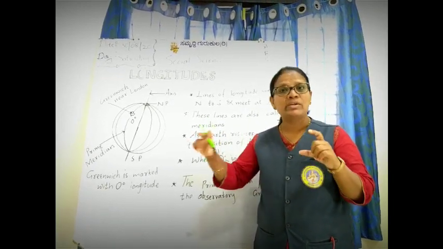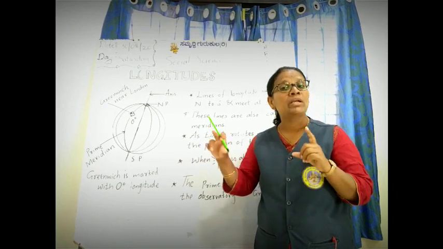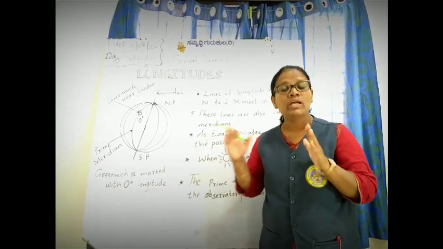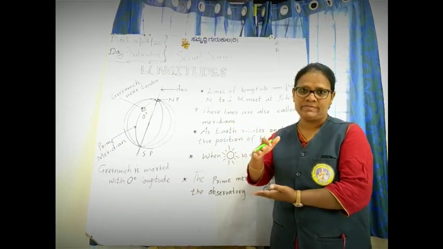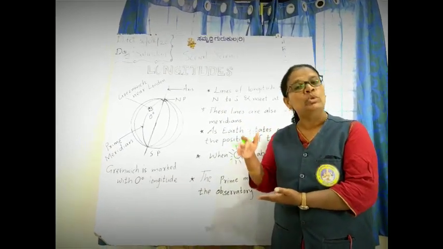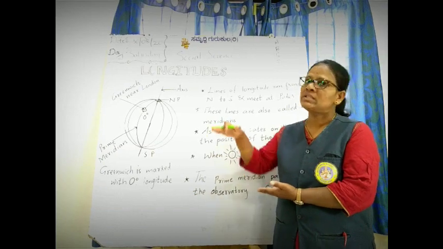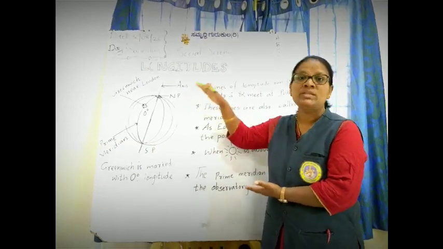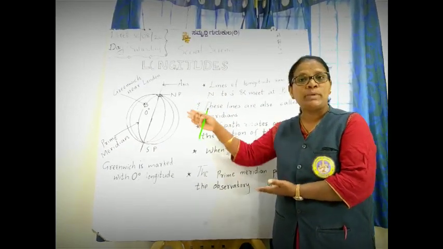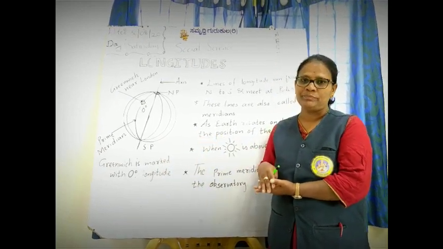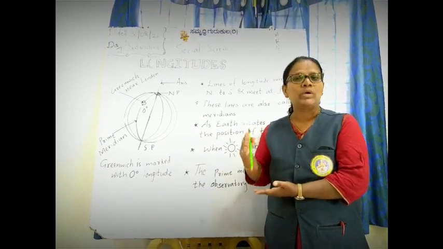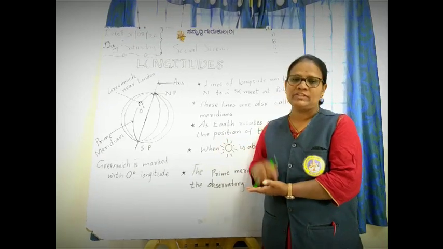Equator is the longest latitude and it divides the earth into two halves. The part near the north is called the northern hemisphere and the part near the south is called the southern hemisphere. So there are in total 181 latitudes.